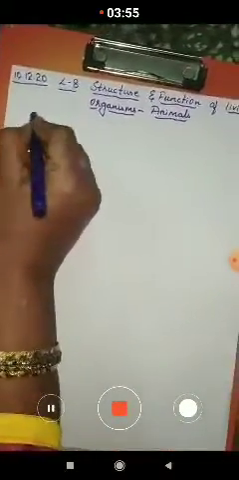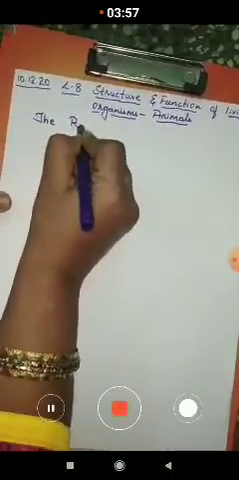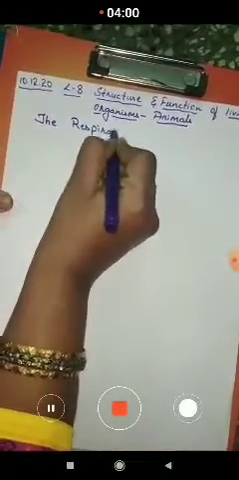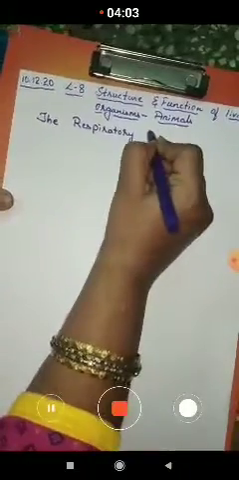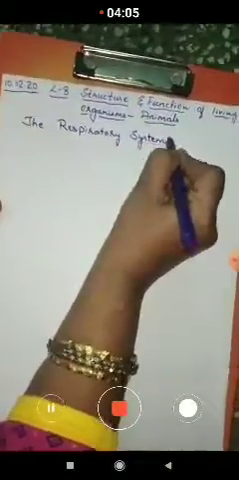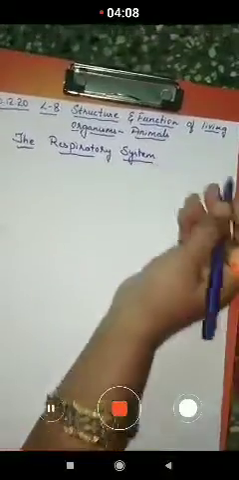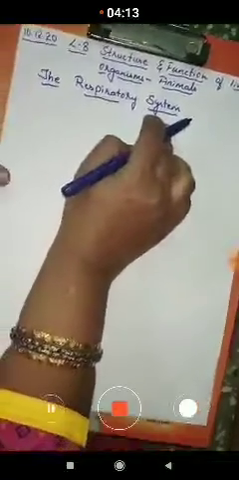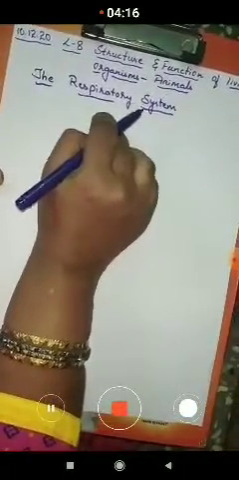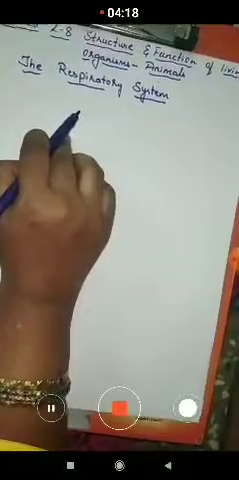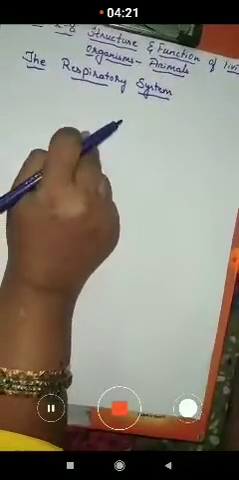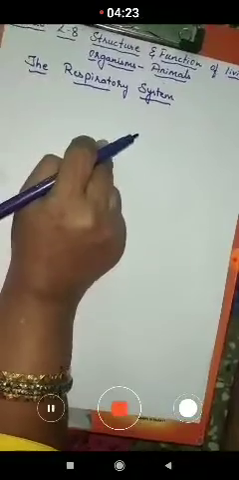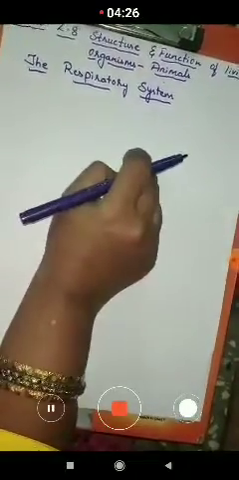So we'll move on to our lesson, that is the respiratory system. How can we define respiration? Respiration is a process in which the digested food is burnt in the presence of oxygen to release energy and water vapor.